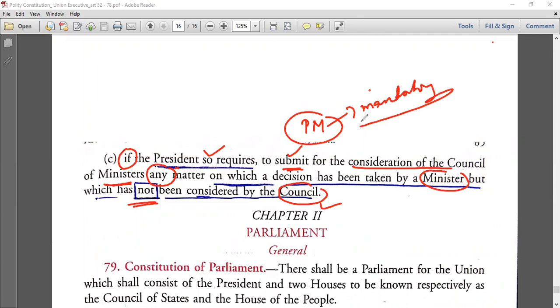Got it? These are the 3 mandatory things you have to remember. They can change the statement. I have already framed questions on it, you can check in my Telegram channel. This is the thing, 3 things the Prime Minister has to do.